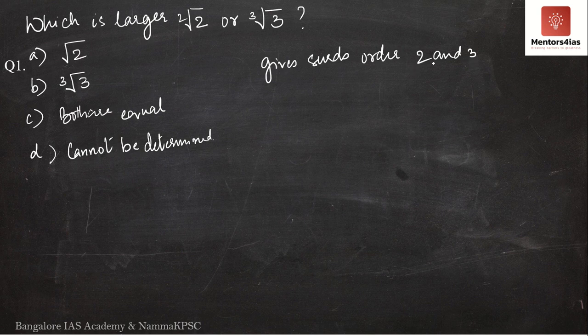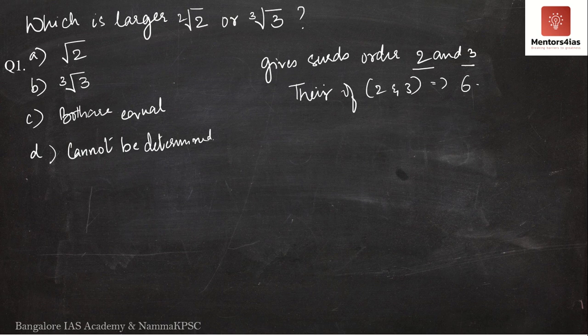Now when you have determined the orders, that is 2 and 3, we will have to consider the LCM of 2 and 3. What is the LCM of 2 and 3? It is obvious, the LCM is nothing but 6.